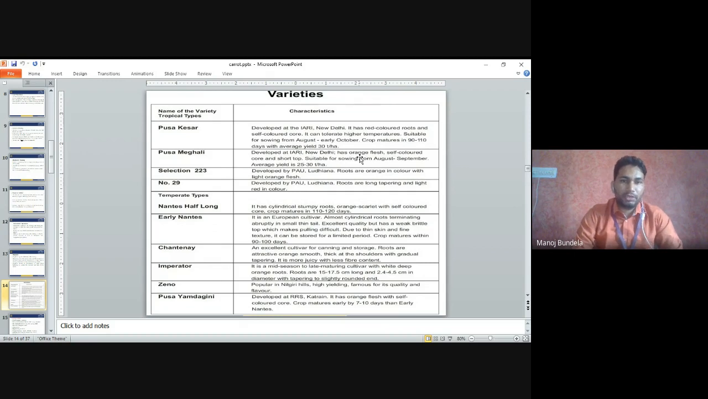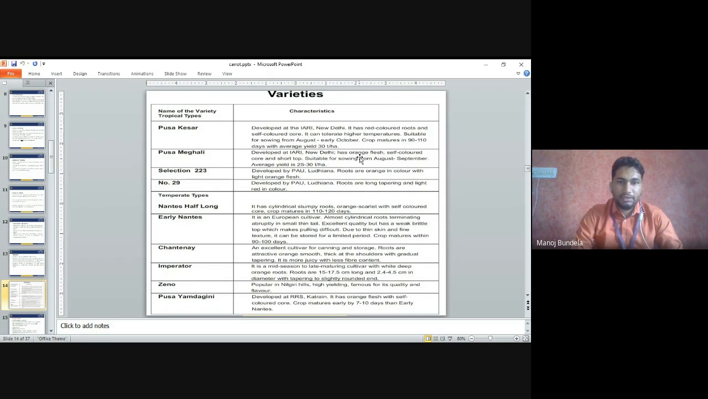Selection 2 to 3 is developed from PAU Ludhiana. The roots are orange in color with light orange flesh. Number 29, developed from PAU Ludhiana. The roots are long, tapering and light red in color. Temperate type like Nantes half-long. It is cylindrical, orange, scarlet and self-colored core. Crop matures in 110 to 120 days.